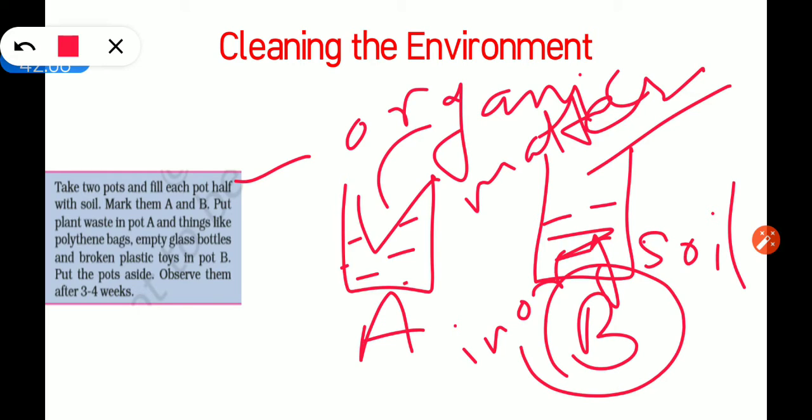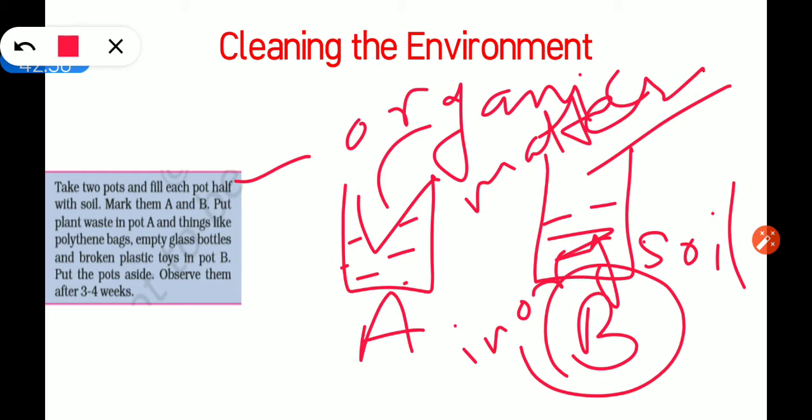You have to keep these two pots for 3 to 4 weeks. After 3 to 4 weeks you have to observe both the pots. You will find that the plant waste in pot A has been decomposed, because in pot A we put organic waste. Organic waste has been decomposed by the action of microorganisms, by the action of decomposers.